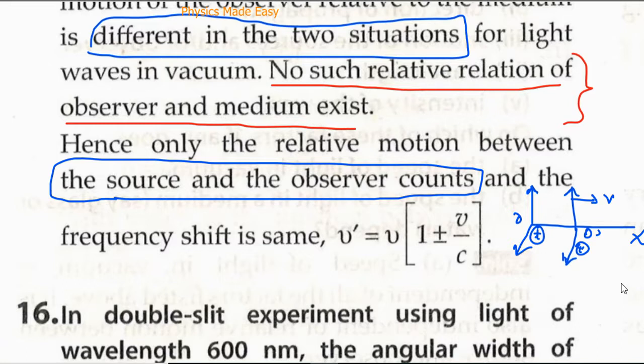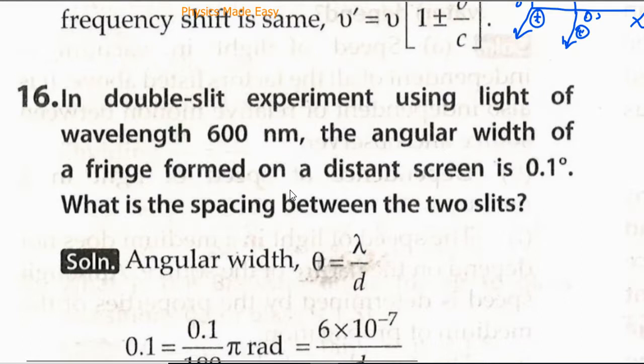Now, that's why we haven't taken relative motion between the medium and source or observer into consideration, and we have got symmetric formulas for the motion, and we only take relative motion between source and observer. We don't consider the relative motion of the medium or the relative velocity of light with respect to the medium. Why? Because of the special theory of relativity, which says that the velocity of light remains constant in all inertial frames of reference. Now let us have a look at this next problem.